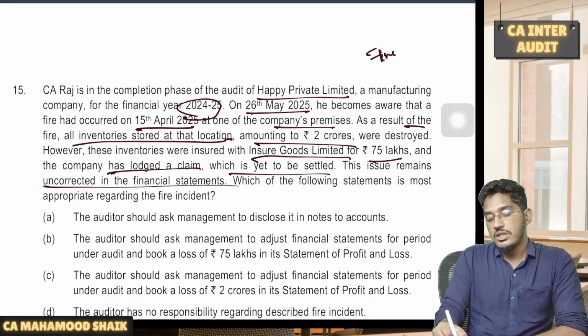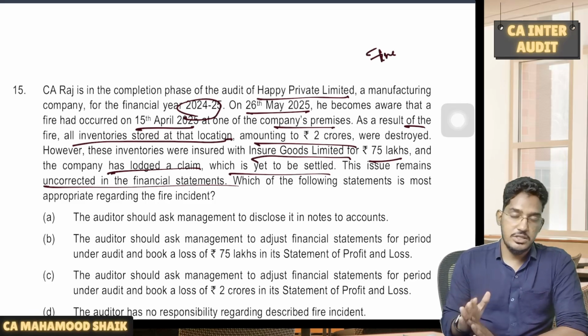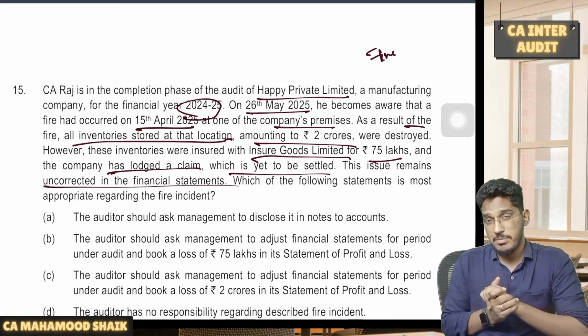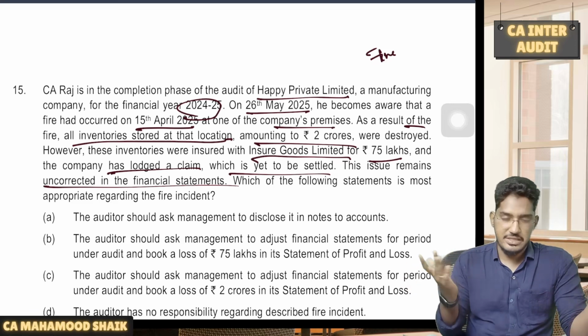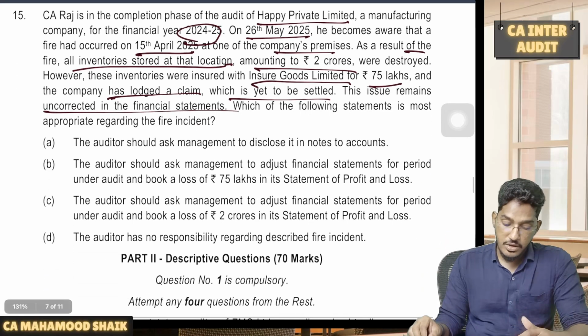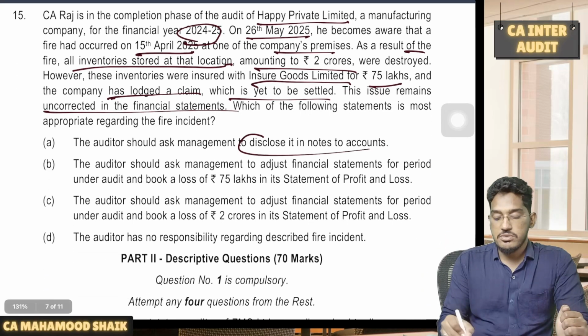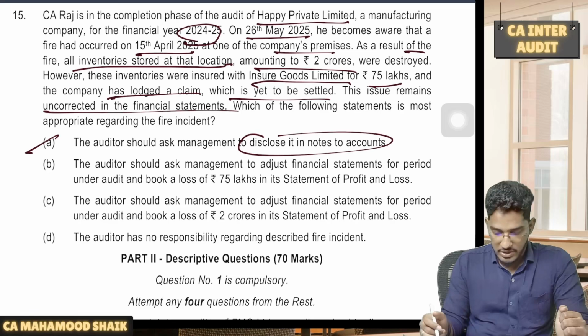See, fire accident is a non-adjusting event because it does not conform to any conditions existing as on the balance sheet date. If it is a non-adjusting event, no need to adjust the financial statements, just give a disclosure in the notes to accounts. The auditor should ask the management to disclose in the notes to accounts. Yes, this is what is required to do.